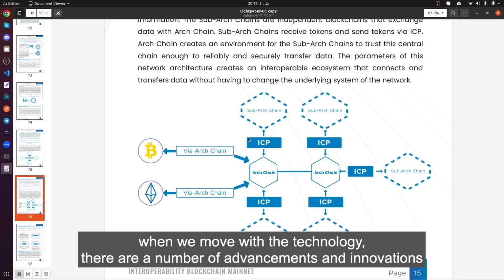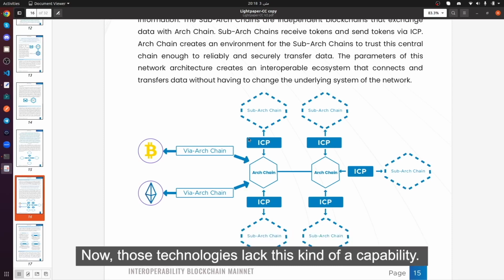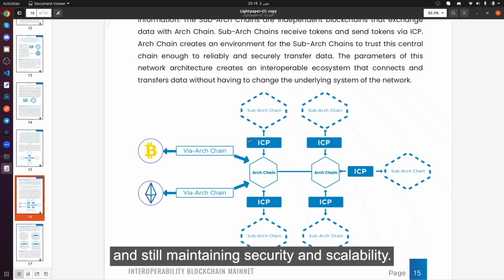When we move with the technology, there are a number of advancements and innovations, and with innovations we have to grow the platform and the technology. Those technologies lack this kind of capability. Creatachain overcomes that by providing interoperability while still maintaining security and scalability.